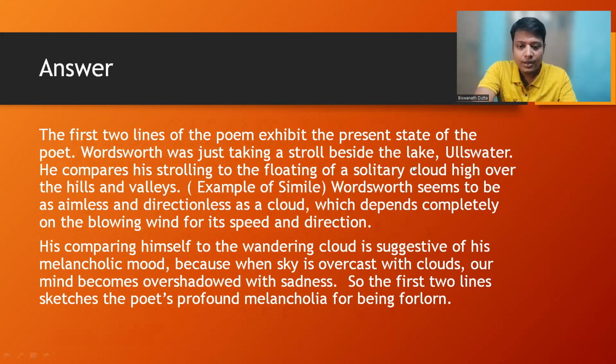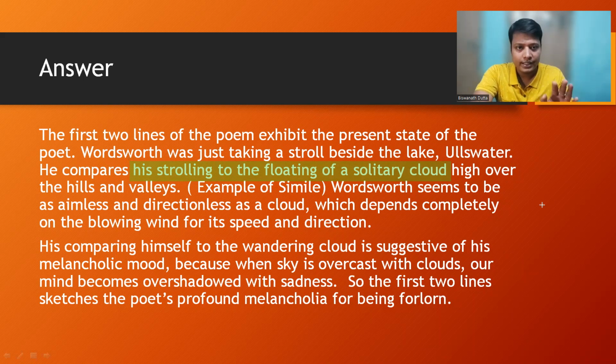The first two lines of the poem exhibit the present state of the poet. Wordsworth was just taking a stroll beside the lake Ullswater. Here it is written, and this is important, here I am highlighting it for you, he compares his strolling to the floating of a solitary cloud high over the vales and hills, or hills and valleys.